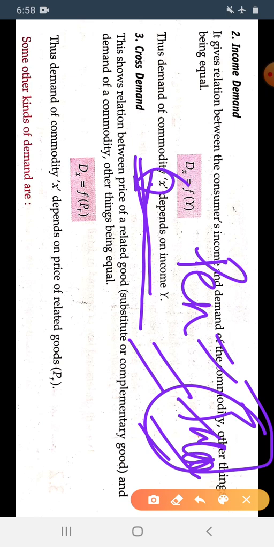What will be the income of the consumer? If the income of the consumer is more, then the demand for the commodity increases, and when the income of the consumer is less, then the demand for the commodity is also less, whatever the price. When the income of the consumer is more, the consumer will purchase more pens, almost 5 pens, 10 pens, because they have so much income.